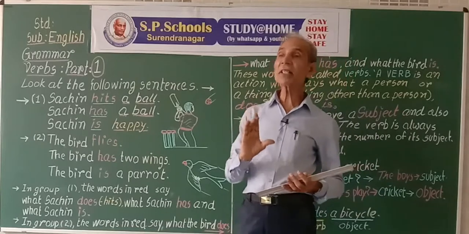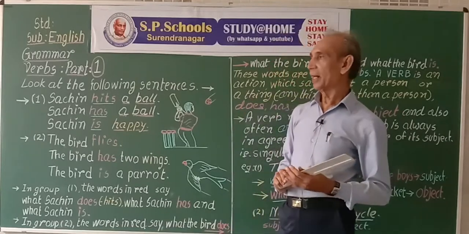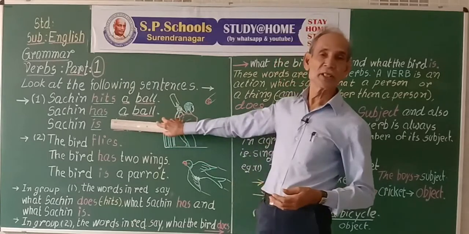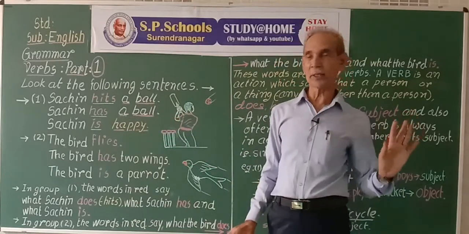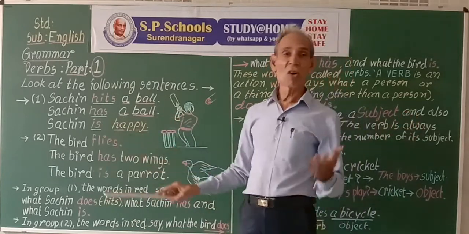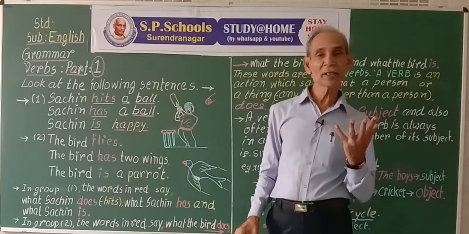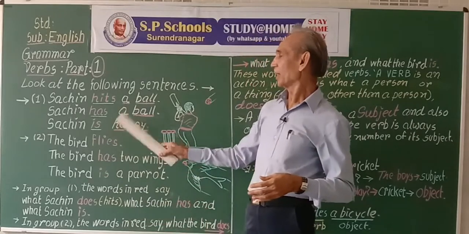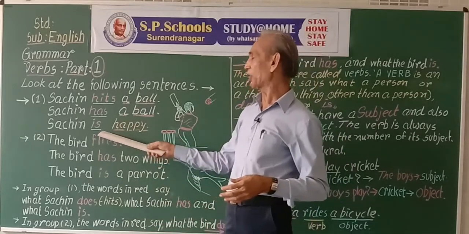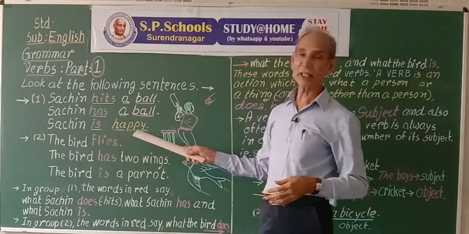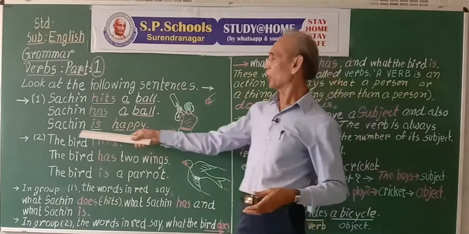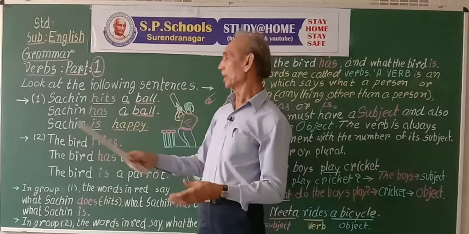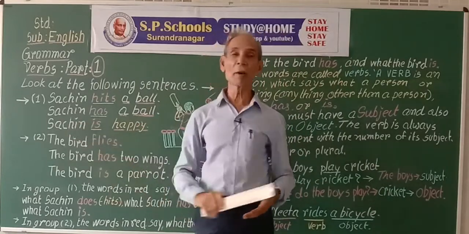If we only say Sachin is, the meaning is not complete. What is Sachin? The answer needs some explanation. Sachin is happy. Who is happy? Sachin. Sachin is the subject of the word is.